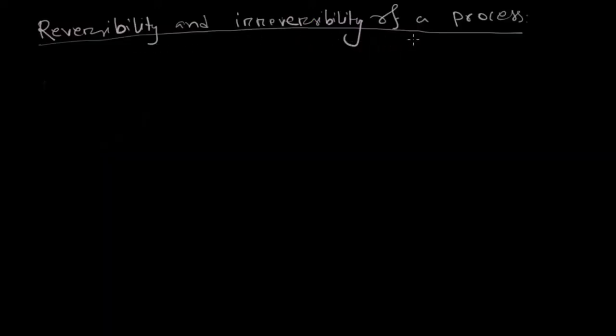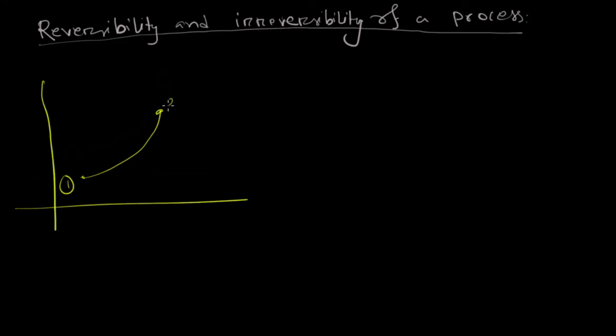Reversibility and irreversibility of a process. If a process can return to its initial state without causing any change to its surrounding, this is called a reversible process. Like if a process goes from state 1 to state 2 following this curve, and while falling back it follows the same curve.